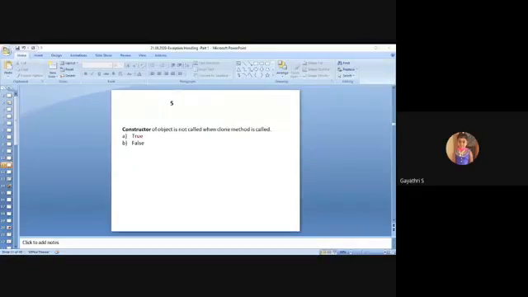Next. Constructor of object is not called when the clone method is called. True or false?